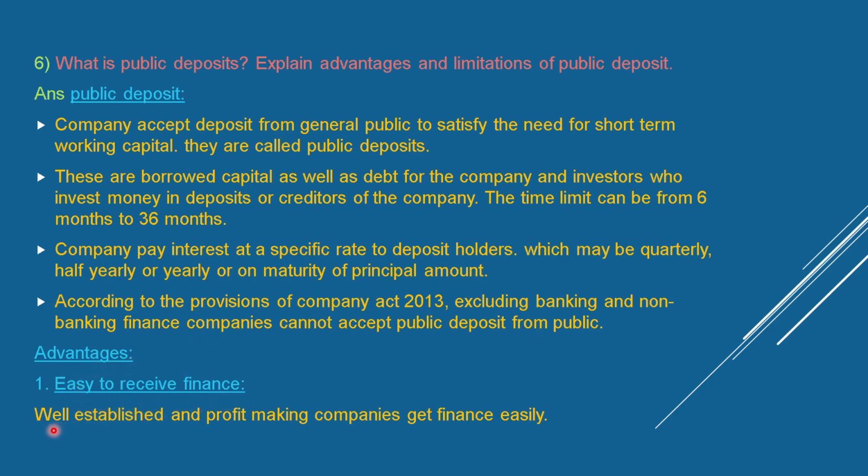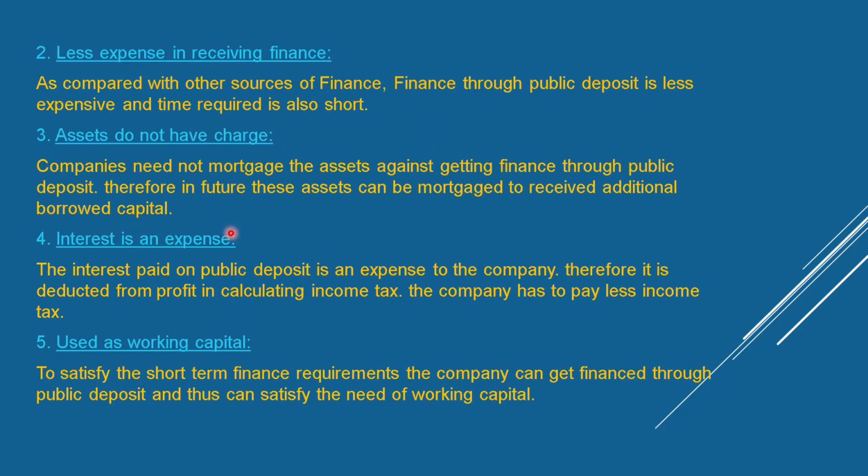Easy to receive finance. Well-established and profit-making companies can get finance easily. Less expensive in receiving finance. As compared with other sources of finance, finance through public deposits is less expensive and the time required is less. Assets do not have a charge. Companies do not need to mortgage the assets to get finance through public deposits. Therefore, in future, these assets can be mortgaged to receive additional borrowed capital.